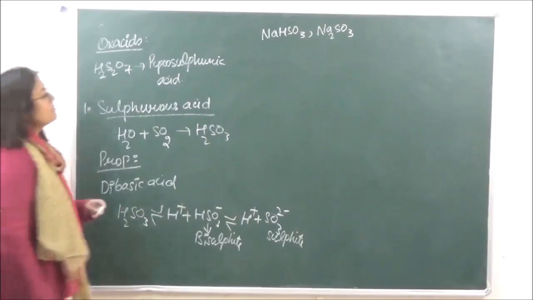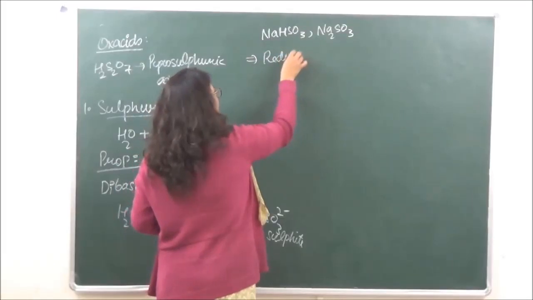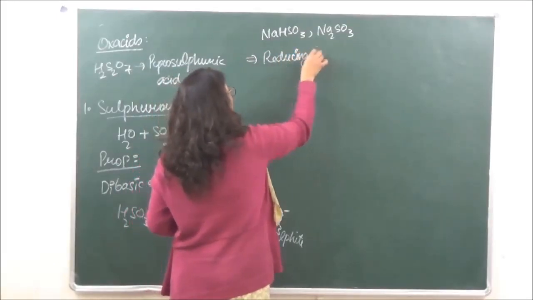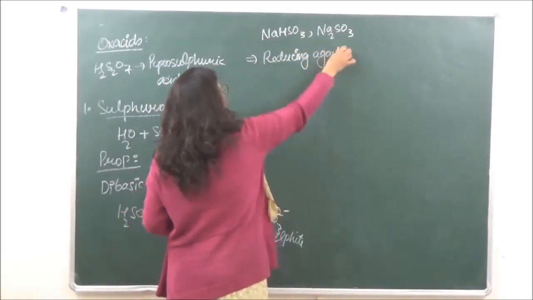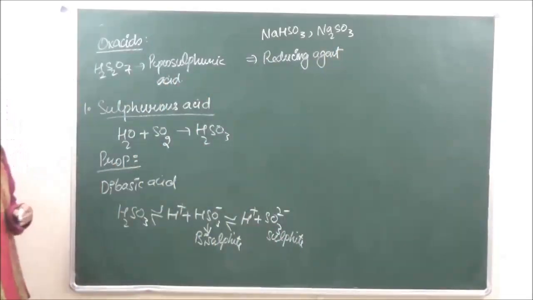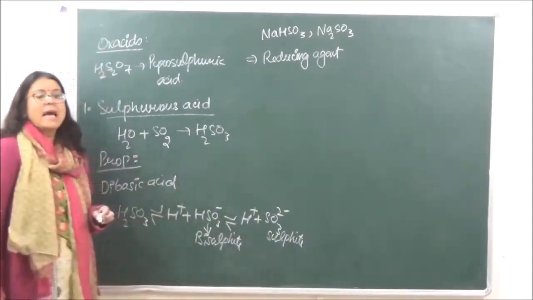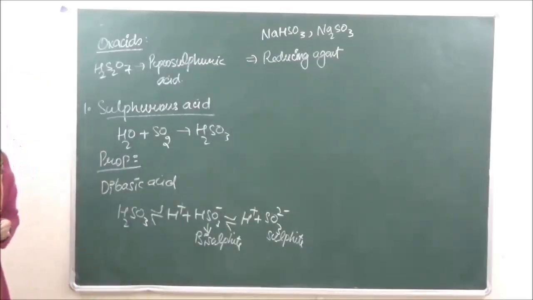Now just like sulfur dioxide, this also behaves as a reducing agent. Sulfurous acid is going to behave as a reducing agent because of the presence of nascent hydrogen, and it will have the same kind of bleaching properties as exhibited by sulfur dioxide.